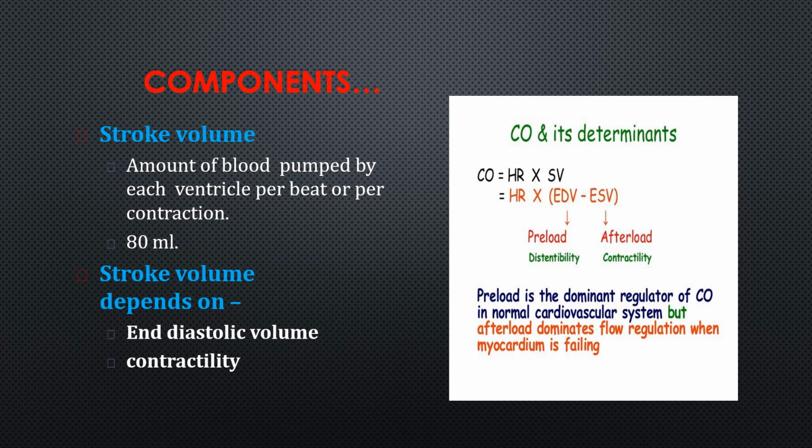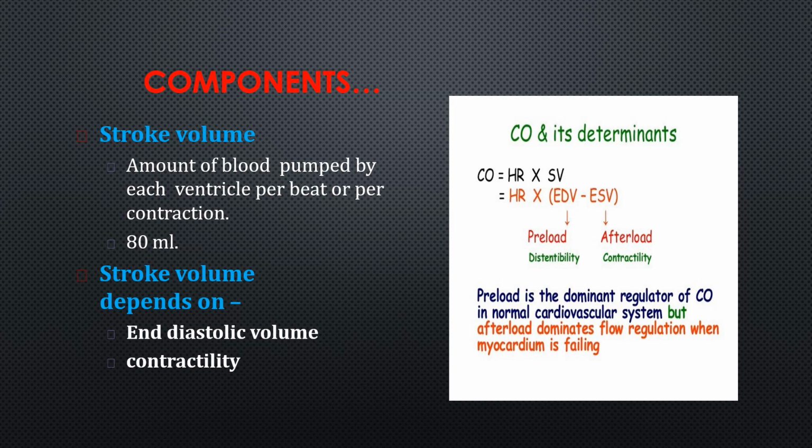So preload is the dominant regulator of cardiac output in the normal cardiovascular system, but afterload dominates flow regulation when the myocardium is failing. Okay, so in the normal CVS, or the normal heart without any problem, the preload will be the dominant regulator of cardiac output. But when the heart is failing, the main determinant is afterload or contractility, that is how efficiently the heart is able to contract. That will determine the cardiac output in the failing heart. Otherwise, the main determinant is preload.